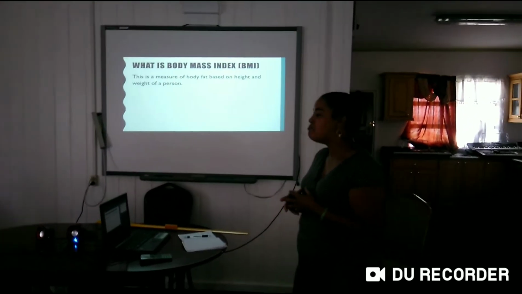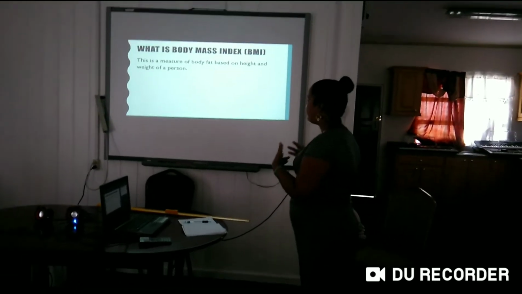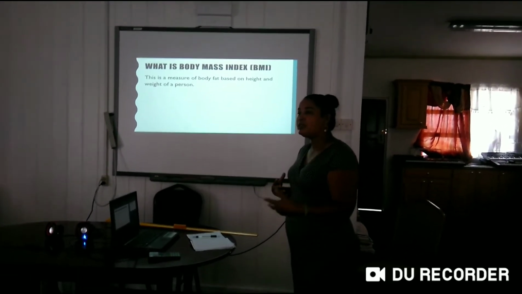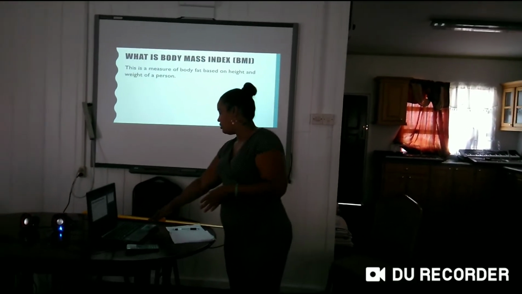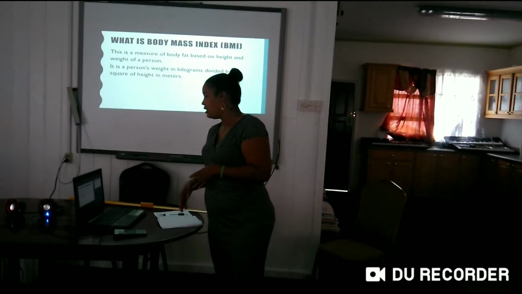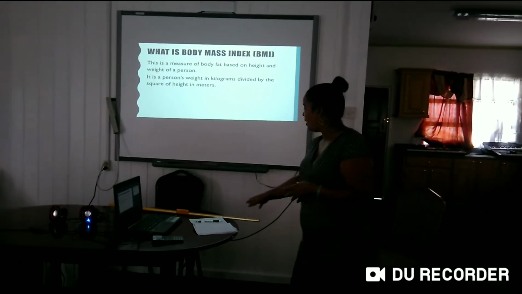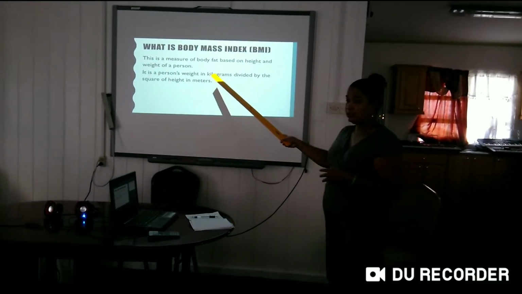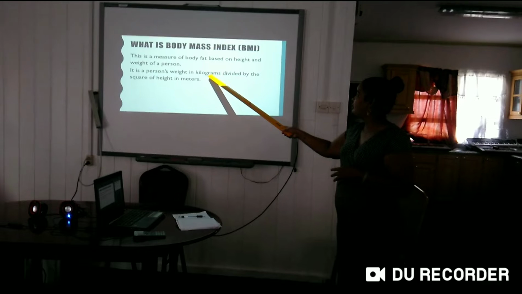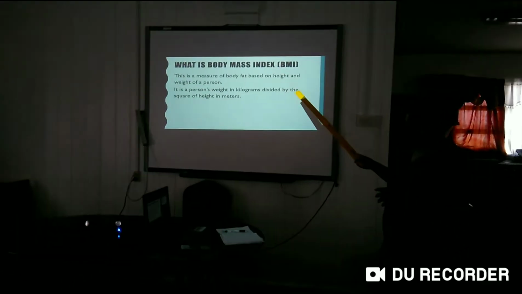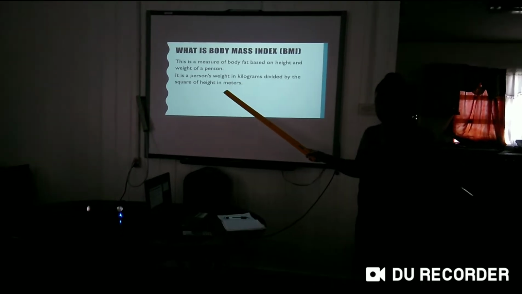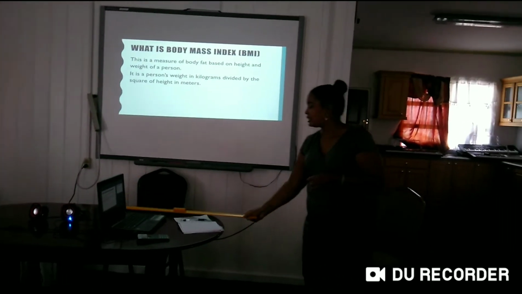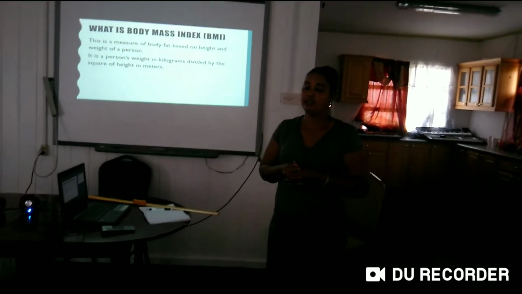This is where you're measuring the person's body mass index to decide whether they're underweight, overweight, or healthy using their height and their weight, specifically their weight in kilograms divided by the square of the height in meters. You'll better understand this when you see the formula in a few.